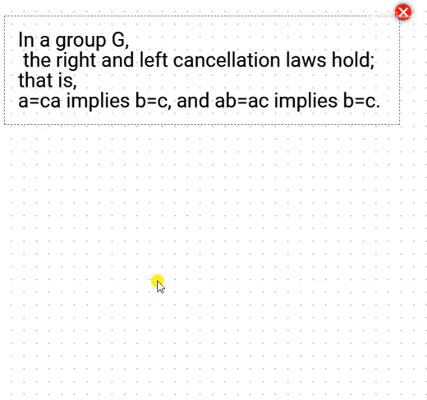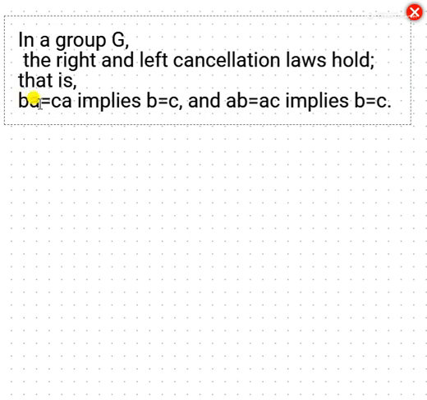Okay, now the second theorem, cancellation law. The statement is: in a group, the right and left cancellation laws hold. That is, BA equals CA implies that B equals C, and AB equals AC implies that